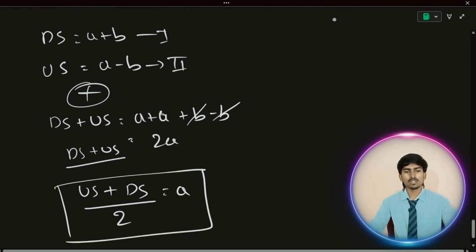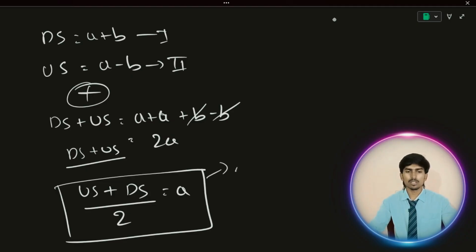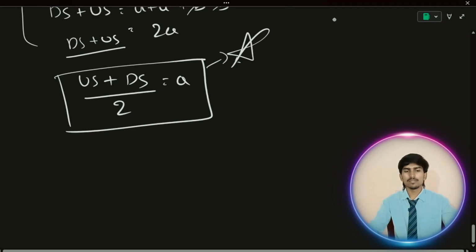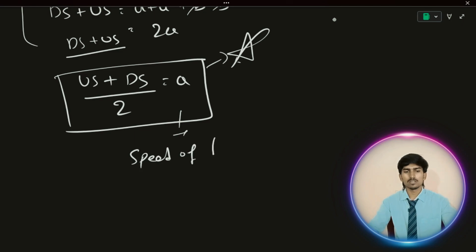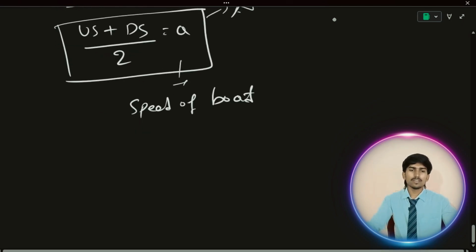Okay, this is the equation to find the speed of a boat. You should remember this formula to apply on the problems and get the answer. This is the most important formula. You don't want the total derivation, you just want to know this formula. And the second one: this is the formula for the speed of the boat.